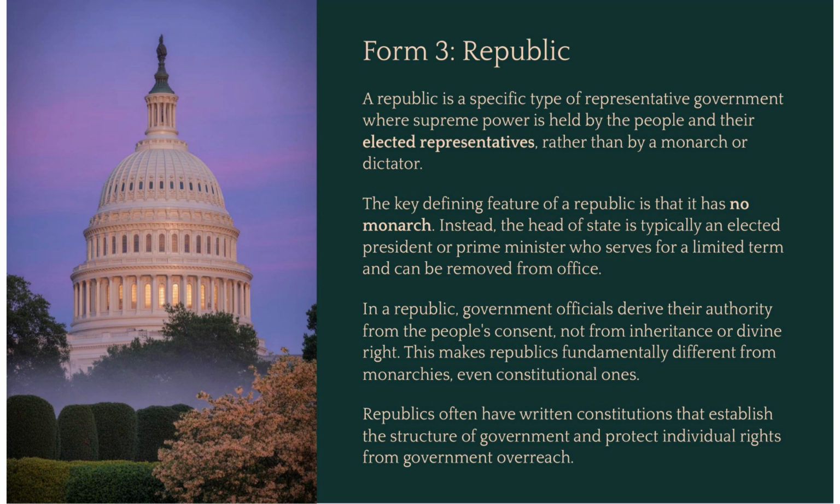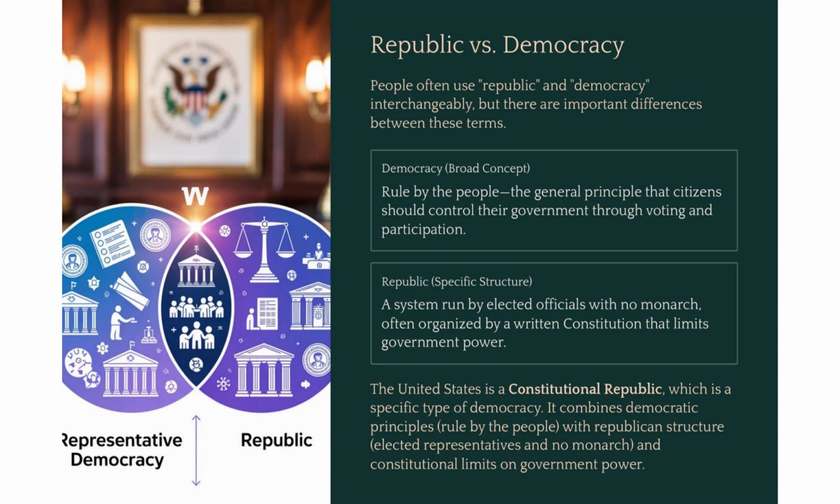A republic is specifically focused on power resting with the people and their elected officials, often guided by a strong written constitution. It can be confusing, but here's the simplest way to think about the terms. Democracy is the broad idea of rule by the people. A republic is the structure, a specific form of representative democracy where the leader is an elected president, not a king. So, the U.S. is both. We are a representative democracy and a constitutional republic. Both terms emphasize that the power comes from the people.